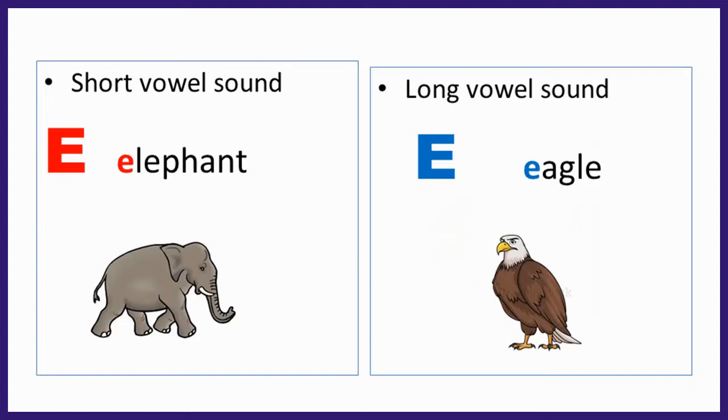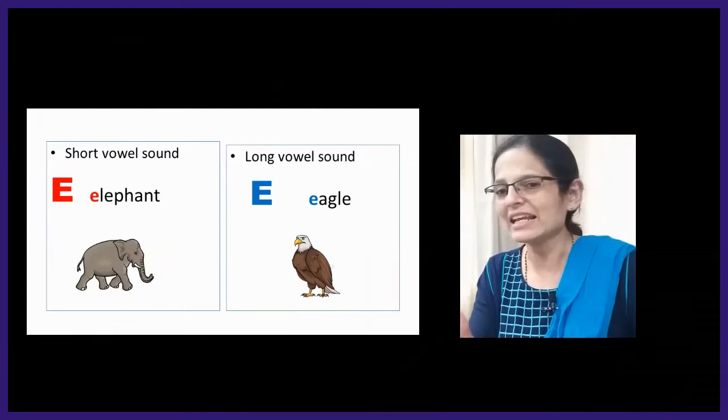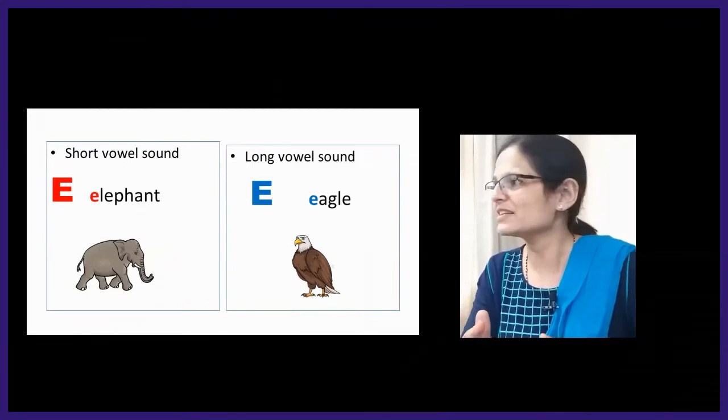Then we have the second vowel, which is E. The short sound of the vowel E will be E, as in elephant. But the long vowel sound will be like the alphabet itself. So the sound of E will be E, as in eagle. So E, elephant; E, eagle. That is the difference in the sound.